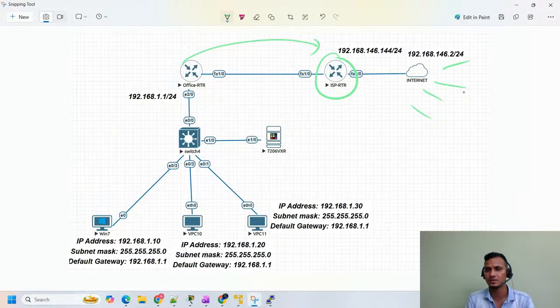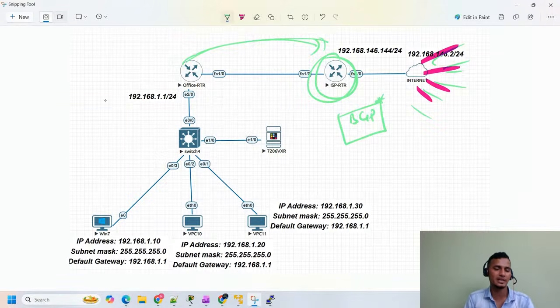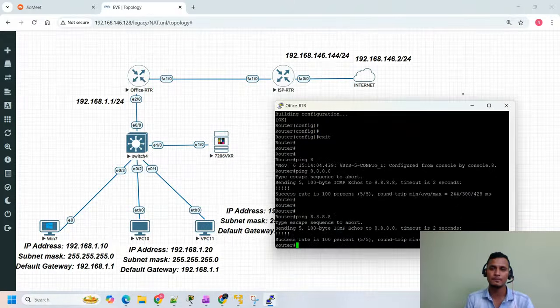We have a huge number of services over the internet. To reach those services, we need to reach our ISP, who maintains the routing table of the internet, because they run BGP and maintain the global routing table. What we maintain is just the normal routing table, whatever routes we have in our infrastructure. We did that, and when we ping 8.8.8.8 from here, we are able to reach from this router. So our connectivity is fine, right?